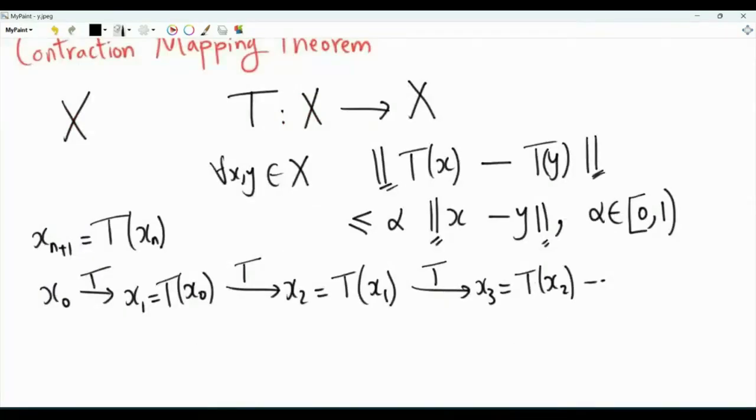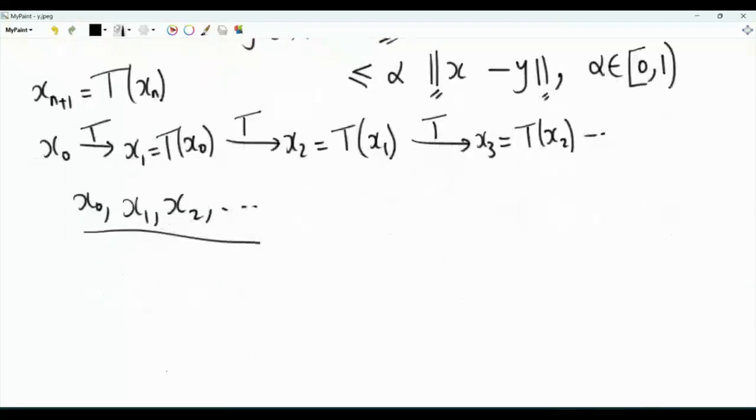Now we have a sequence. We have a sequence of points in this Banach space: x_0, x_1, x_2, and so on. The question is, does this sequence converge? If yes, what is the limit, and is the limit unique? Because the domain of the mapping T is complete, this means that every Cauchy sequence in big X converges. So if we want to show that this sequence converges, we can show that it is a Cauchy sequence.